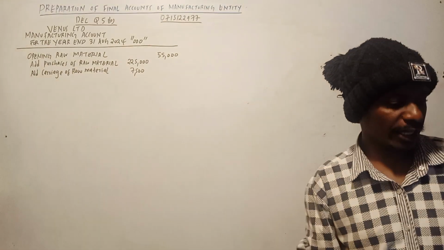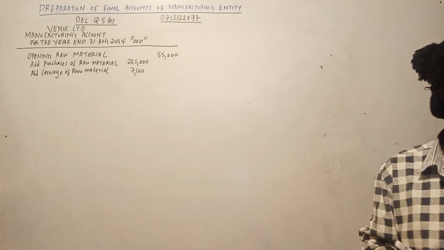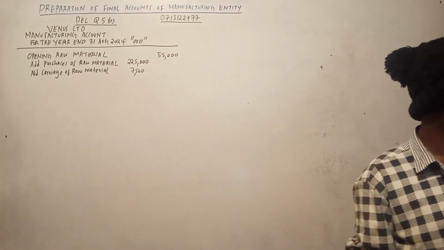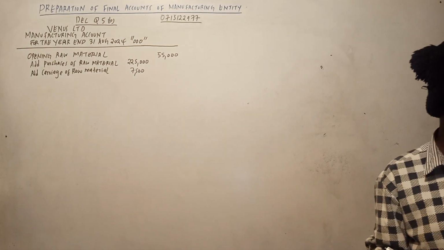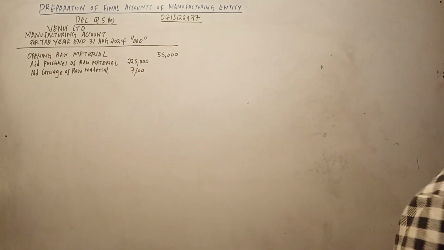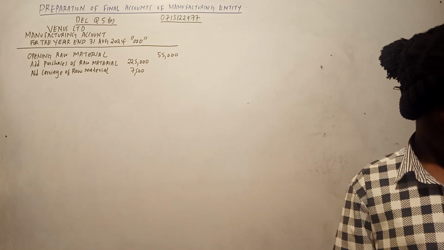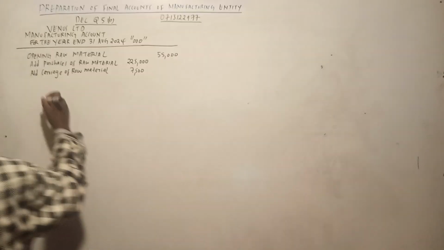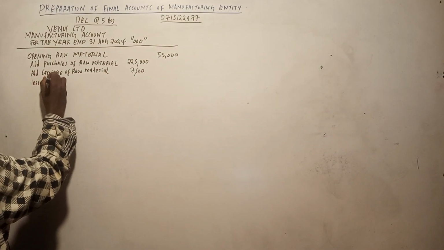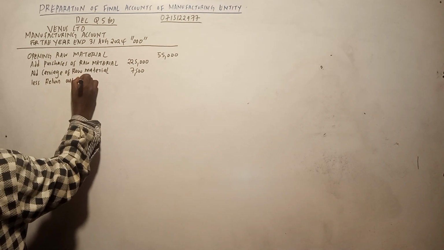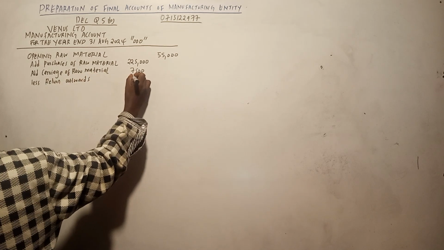Hapo kwa bad debts chini yake. So when we have the information of bad debts and trade receivables, hapo chini yake we have the carriage of raw material. Then you have return outwards. We also need to less the return outwards. Now return outwards, we have it there. Pale chini kidogo. Before maintenance and repairs, 5250. So we less return outwards, 5250.